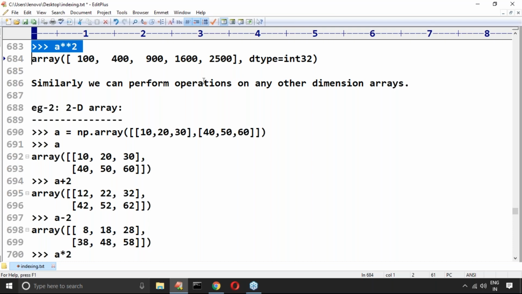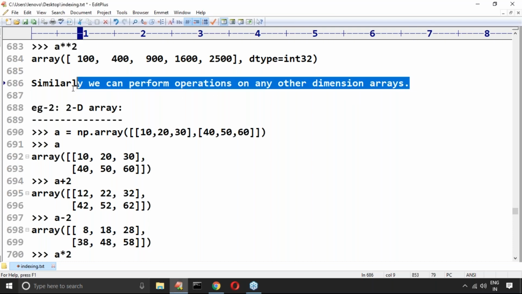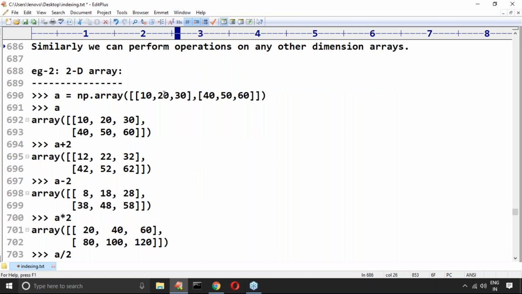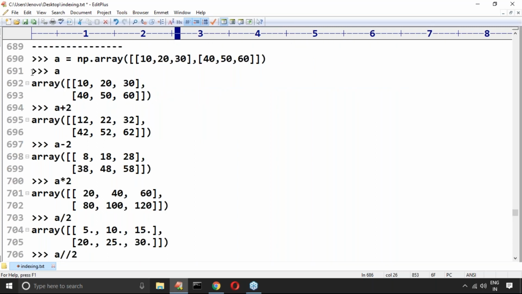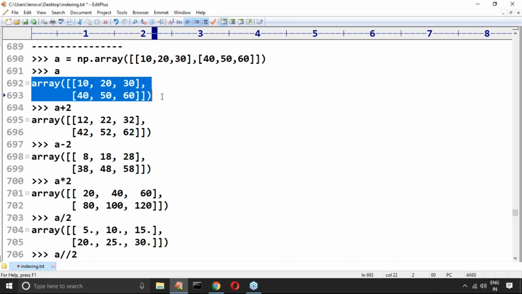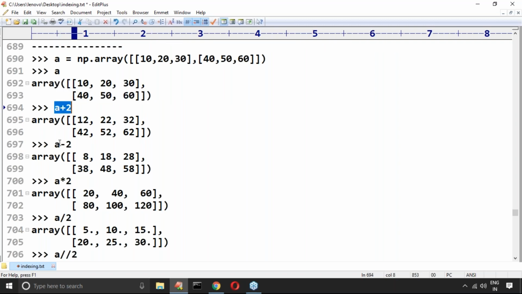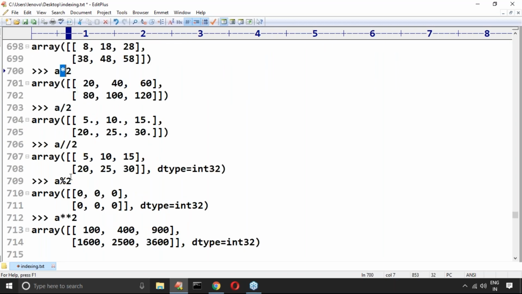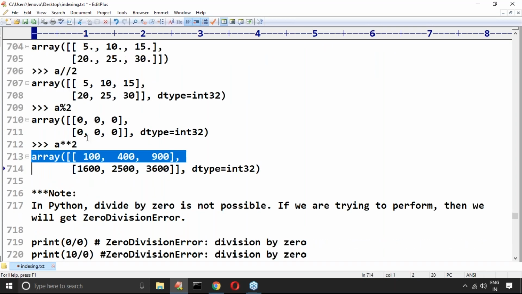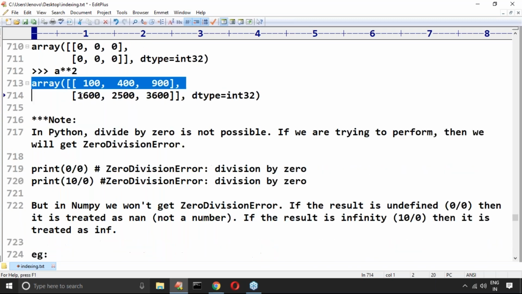Similarly, we can perform operations on arrays of any other dimension also, maybe a 2D array or a 3D array. Yes, this is my 2D array. For the 2D array, a plus 2, a minus 2, a into 2, a by 2, all these things are possible. Even for a 3D array it is possible, no problem.